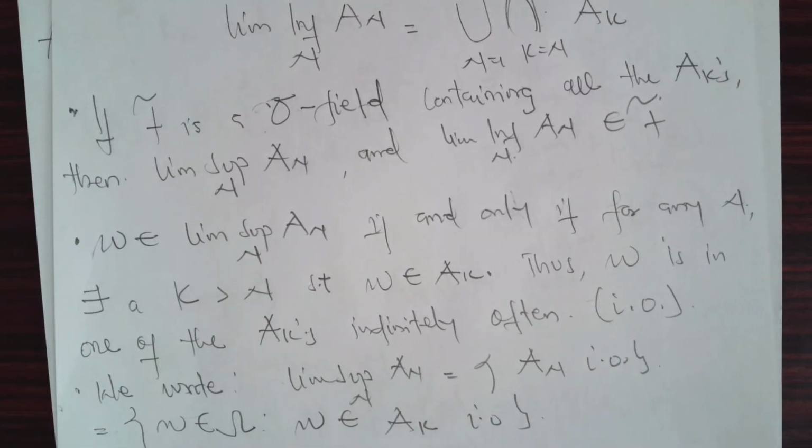If you have any elements belonging to F, what do you mean? So if omega, small omega, belongs to the lim sup of An, if and only if for any n there exists a k greater than n, such that you have that element belonging to that AK. This implies that you're going to have that element in one of the AKs infinitely often. You're going to see that element infinitely often as you take the countable intersection and countable union of this AK. All right.